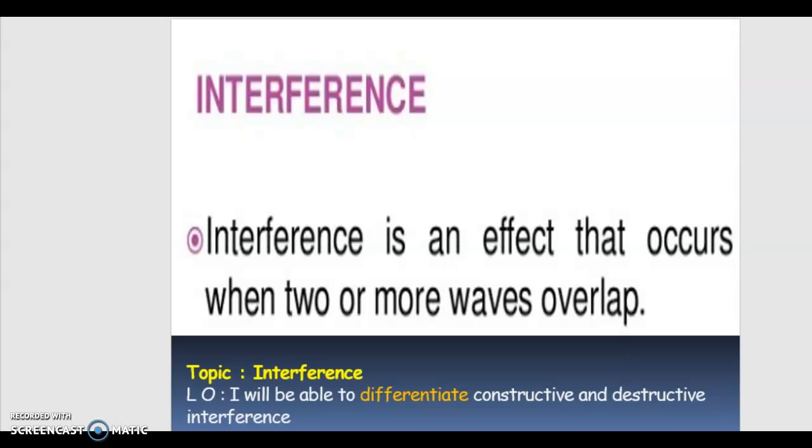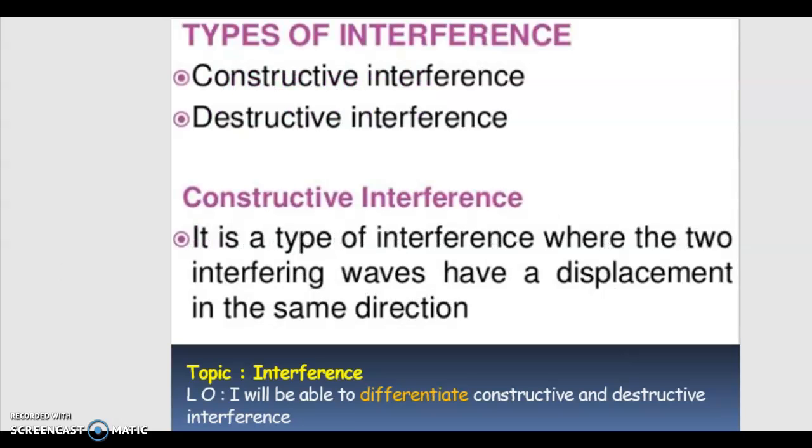Based on these things, we have seen that interference can take place in different ways. So let's see the types of interference. There are two types: constructive interference and destructive interference. The word meanings of constructive and destructive carry over to the physical concept we are going to discuss today.